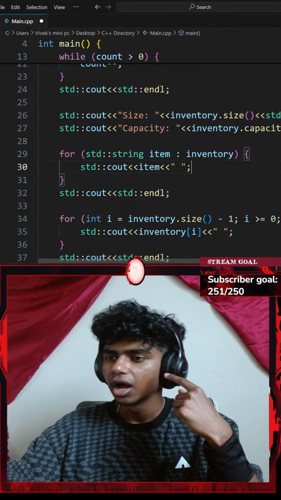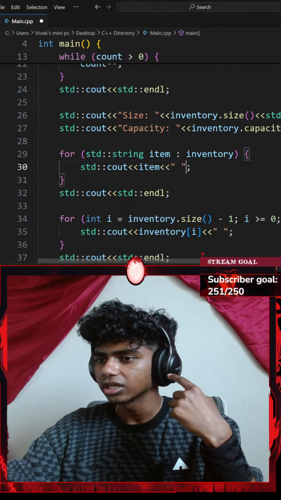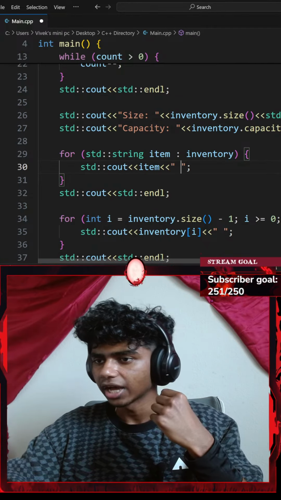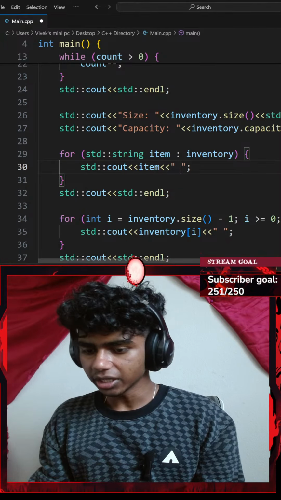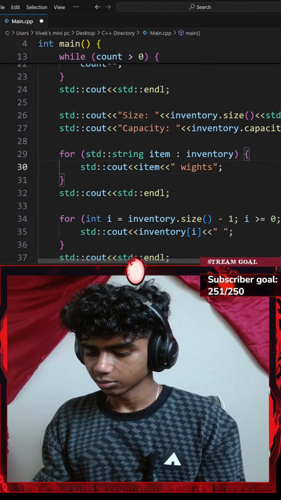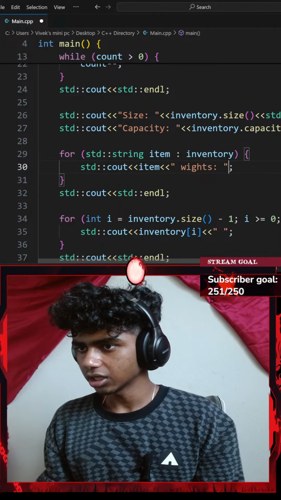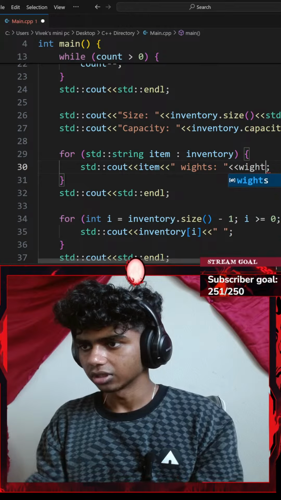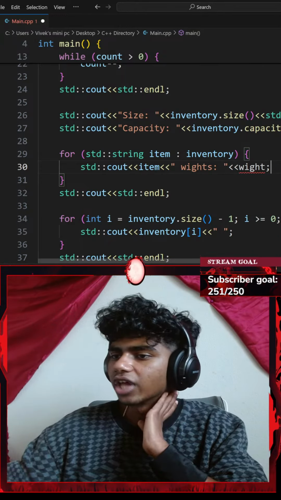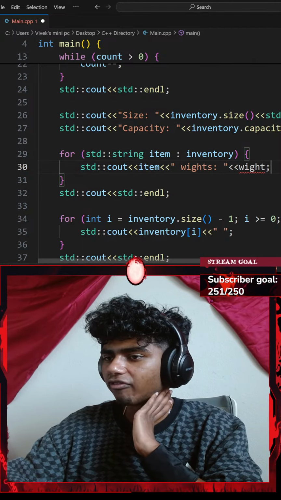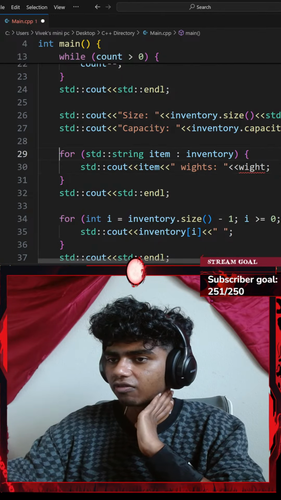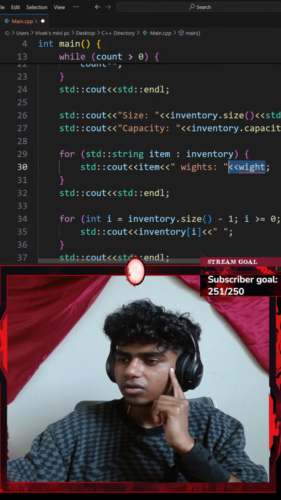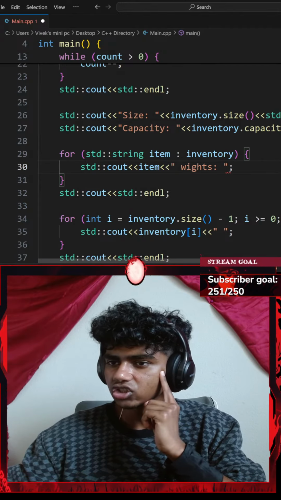So I could go with something like my item which weighs, with another insertion operator of my weight variable. Okay, I can't do that because I don't have my weight variable. I didn't iterate over it here. Do I need to go with another for loop? Okay, let's try.